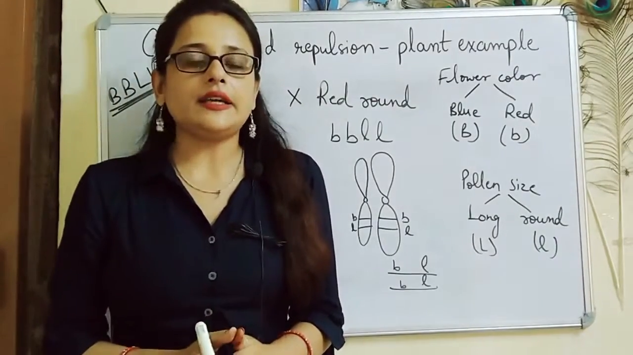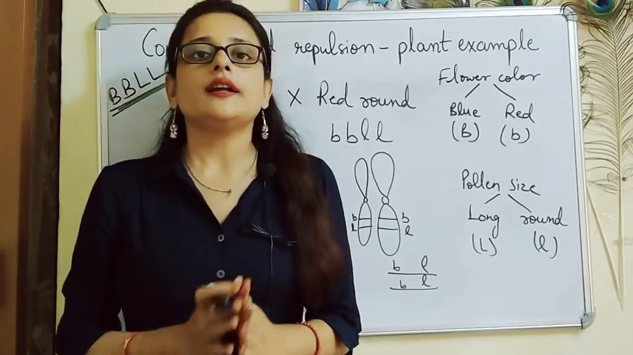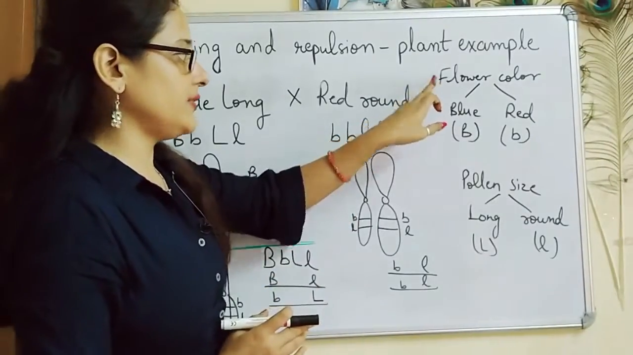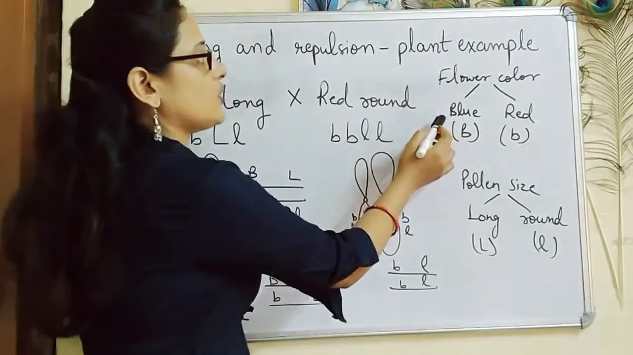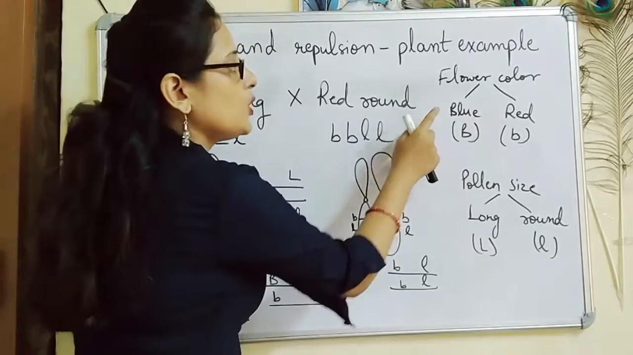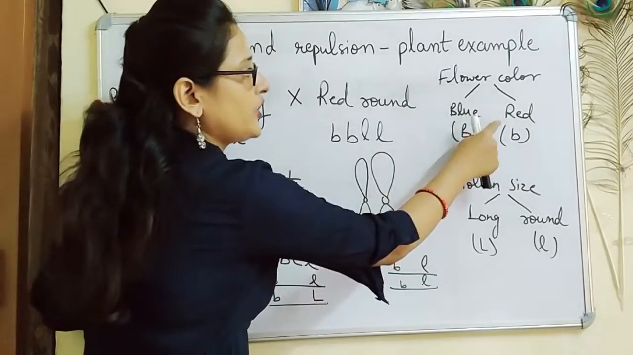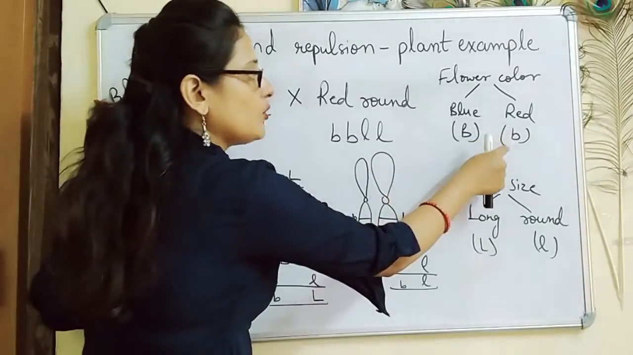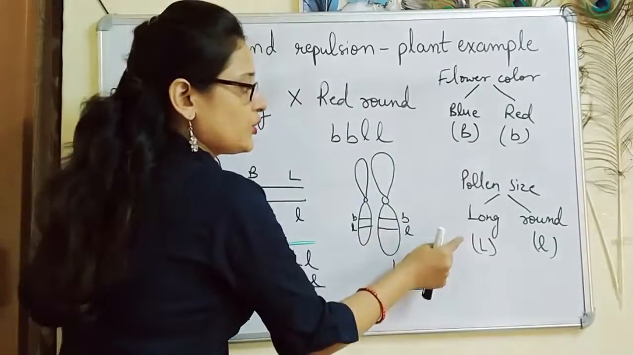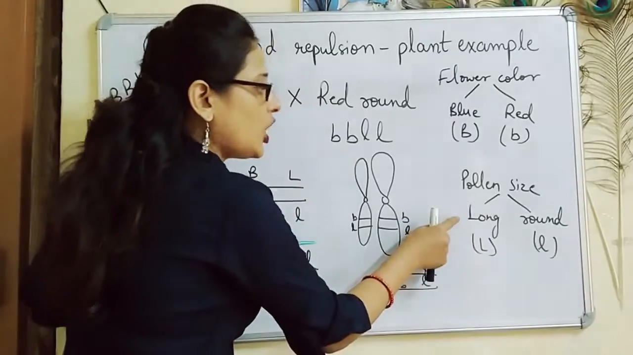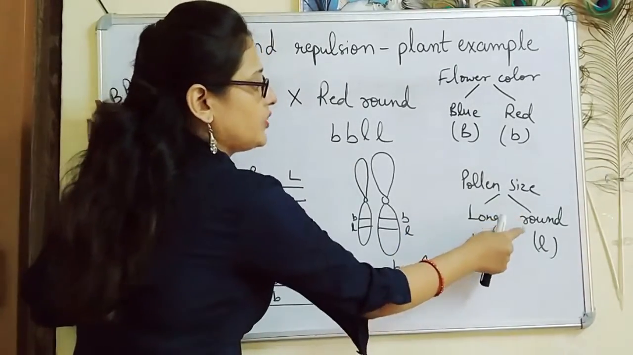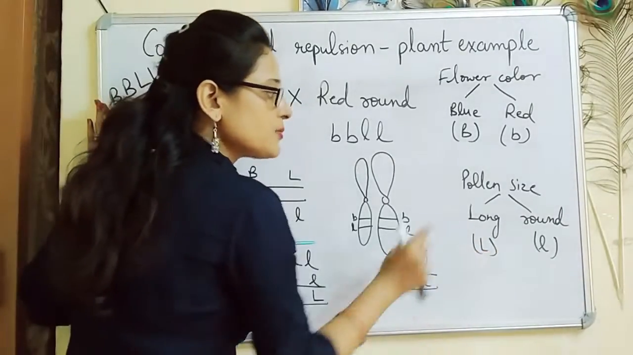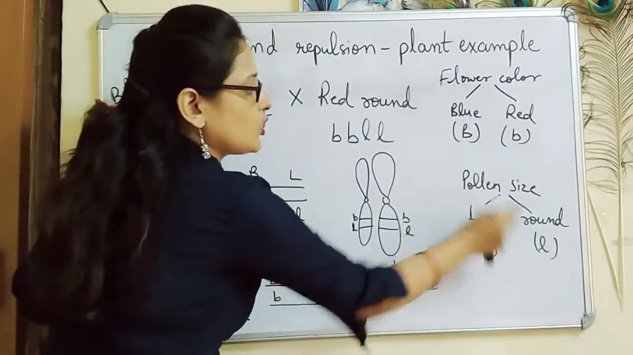To understand linkage or to see the effects of linkage, test crosses are conducted. Over here, the characters chosen are flower color and pollen size. Flower color is of two types, blue and red. Blue is represented by capital B and red flower color is represented by small b. Blue color is dominant over red color. Pollen size is of two types, long and round. Long is represented by capital L and round is represented by small l. Capital L is dominant over small l, which means long is dominant over round.